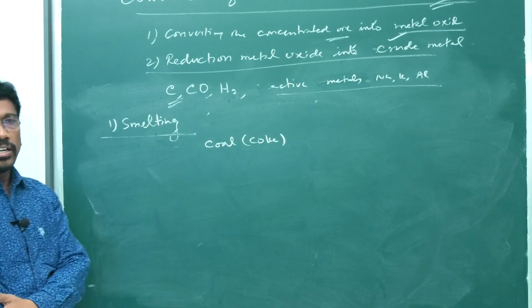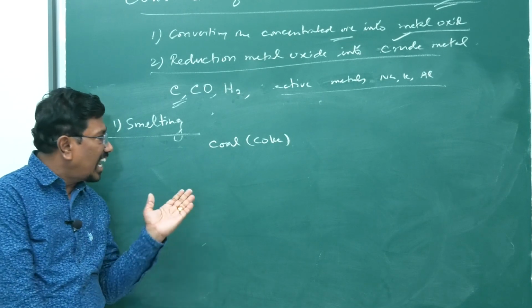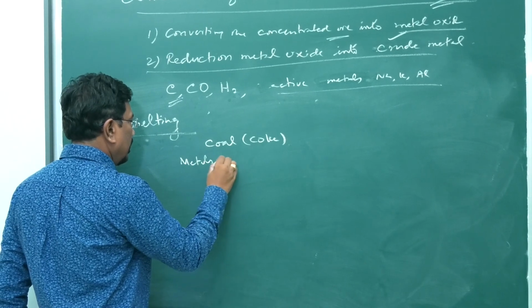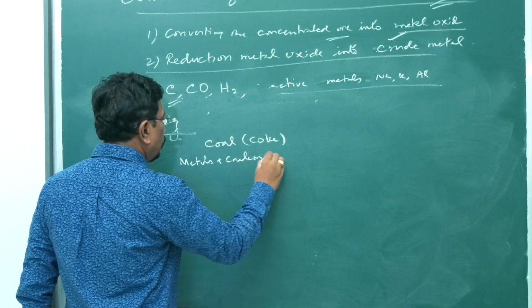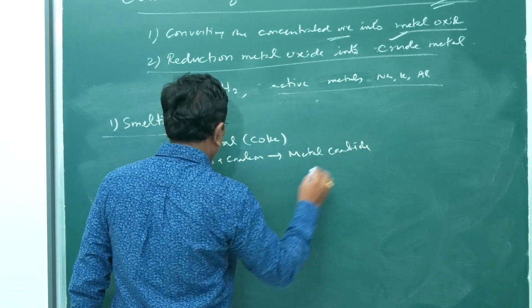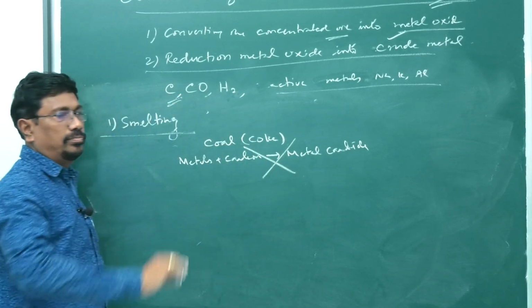Certain metal oxides cannot form carbide. Some metals may combine with carbon to become metal carbide. For those metal oxides, this method is not suitable.